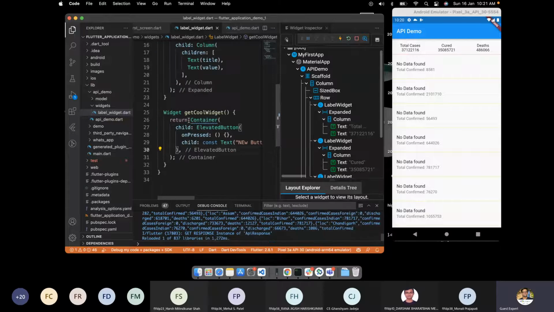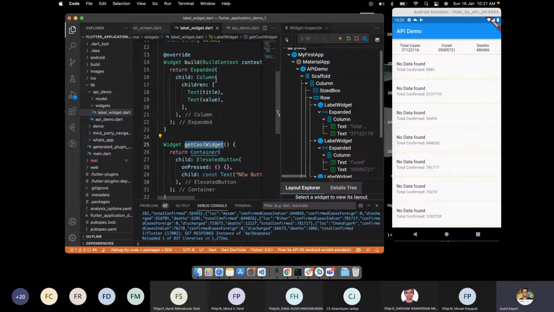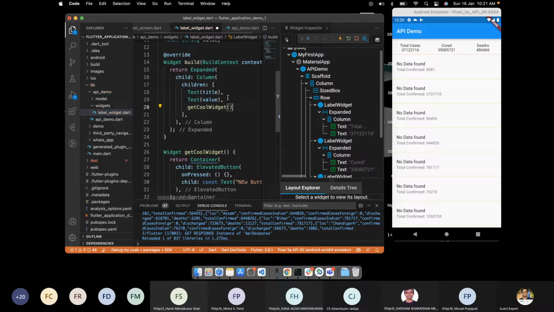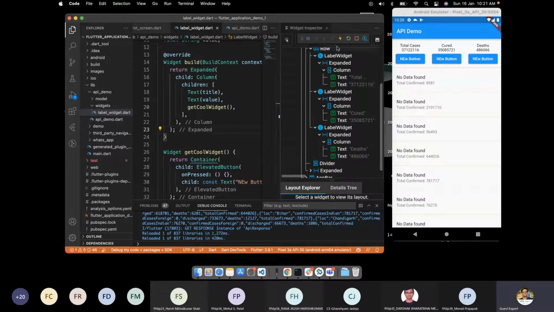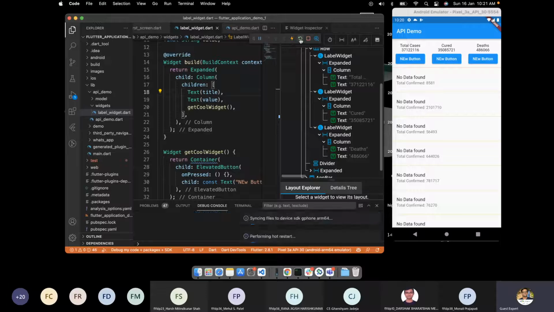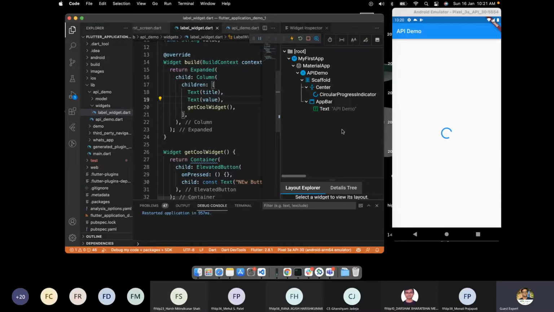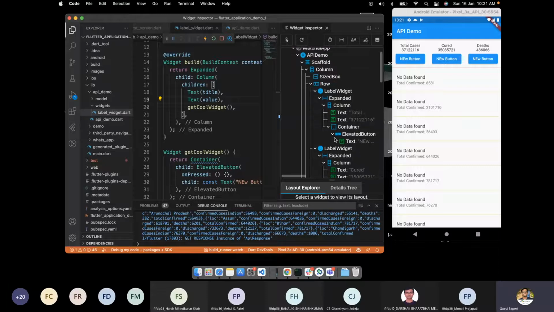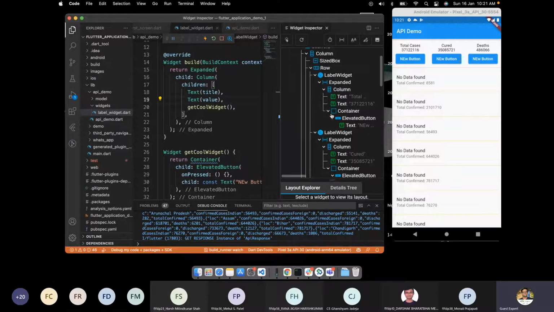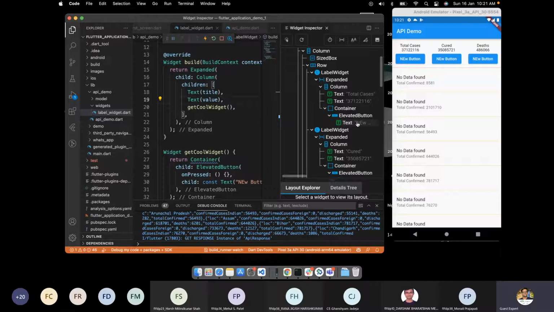So I have simply a button, and I will add it to the Column here. Let me refresh this whole thing. For that, I'll simply restart the app, so we will have our new UI. Okay, refresh. Now you can see we have a Container, ElevatedButton and Text here.